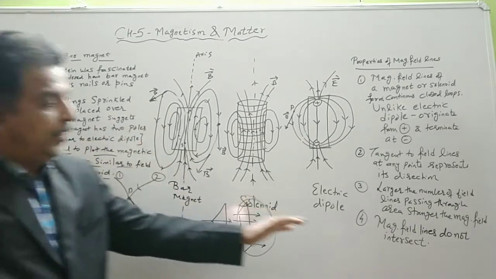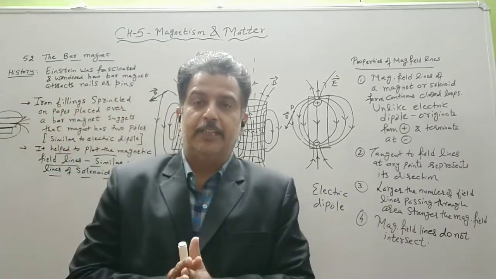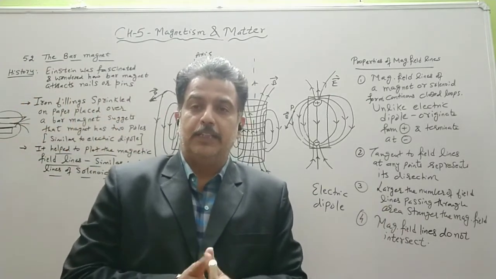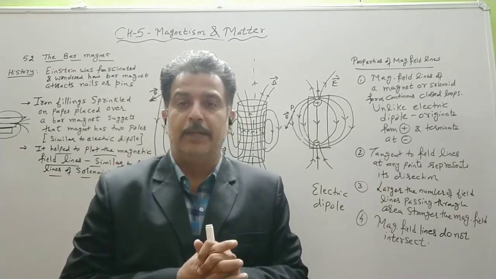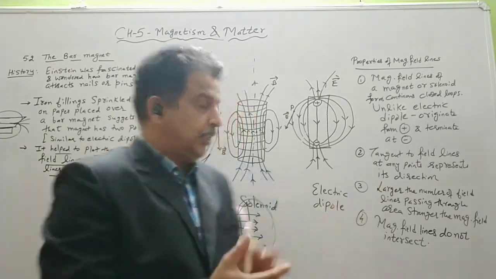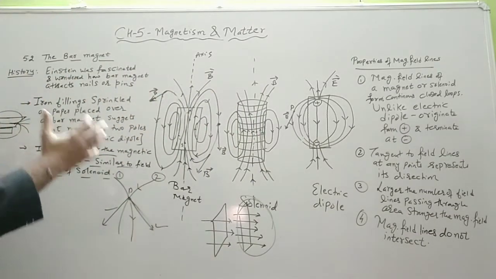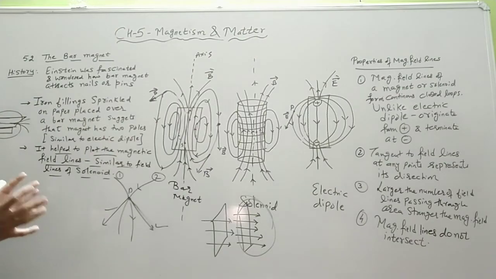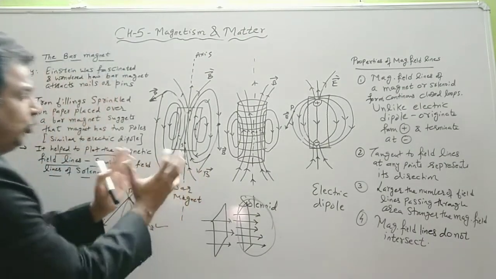So same reason, the magnetic field lines do not intersect each other, because if they intersect, then at the point of intersection two tangents can be drawn indicating two directions of the magnetic field intensity, which is not at all possible. So here in this topic, a general thing is how the magnetic field lines were plotted.